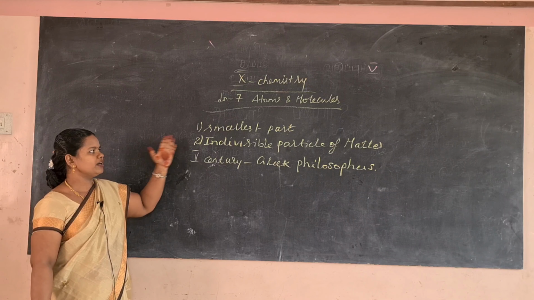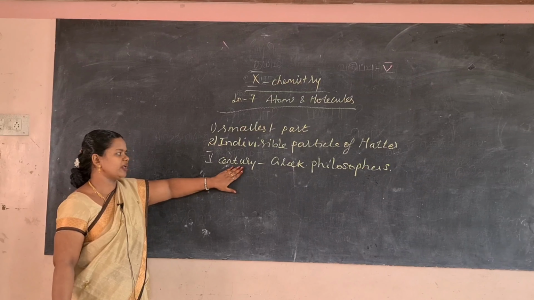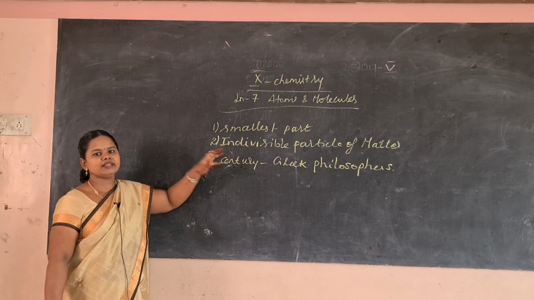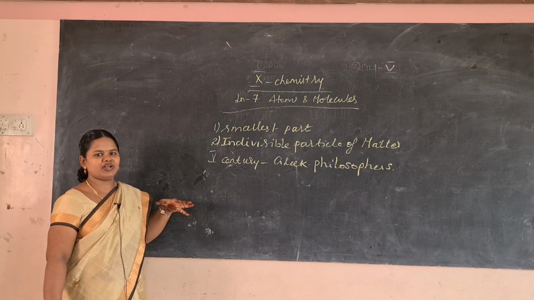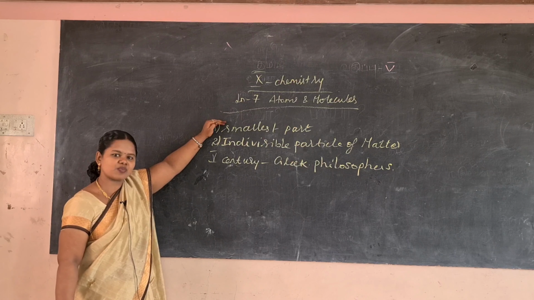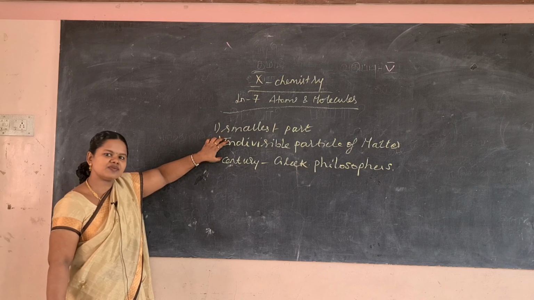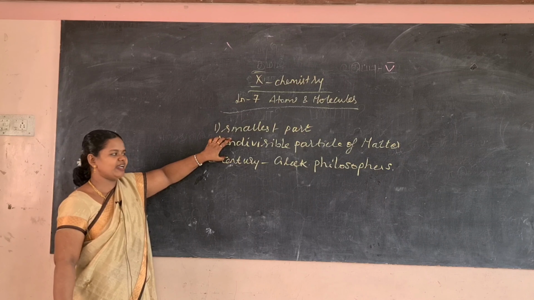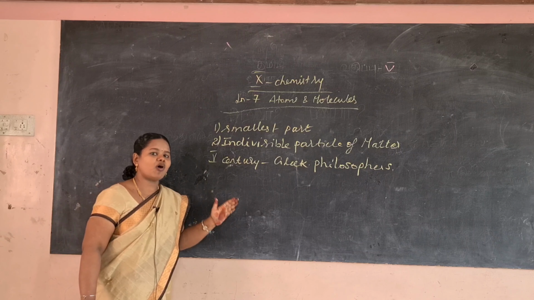In the 5th century BC, the Greek philosophers gave their idea about the atom, but it was more philosophical than scientific, so it was not accepted. The atom is the smallest part that takes place in a chemical reaction, an indivisible particle of matter, and the building block of matter.